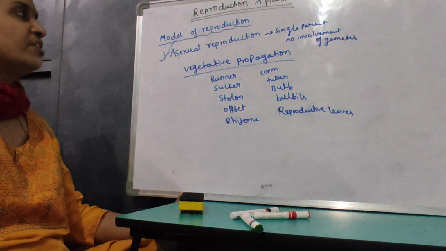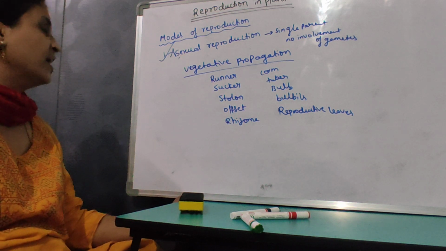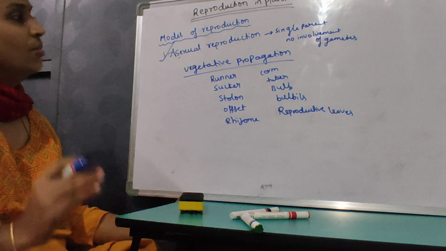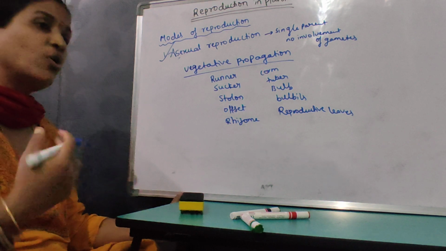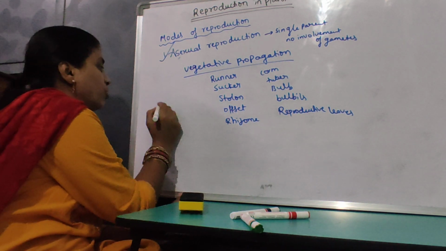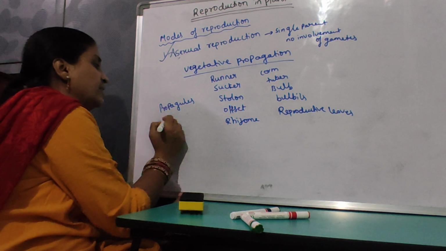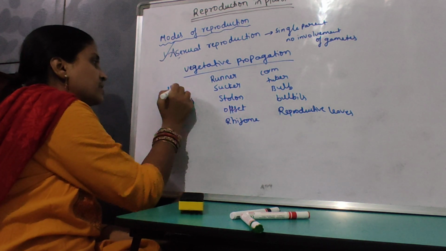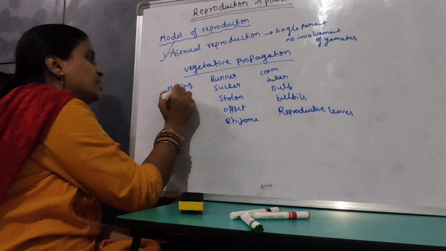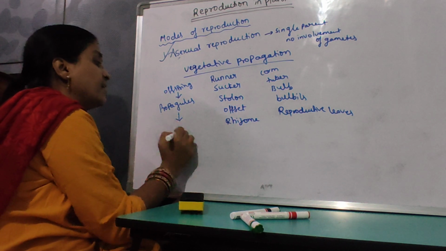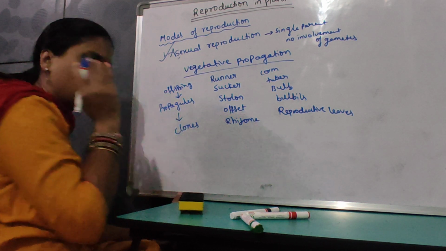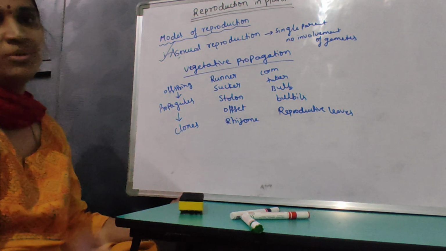So these are the different types of vegetative propagation, and because of the vegetative propagation, whatever offsprings are obtained, they are called propagules, vegetative propagules. And they are clones. Clones means exact Xerox copies. They look similar to that of the parent plant.